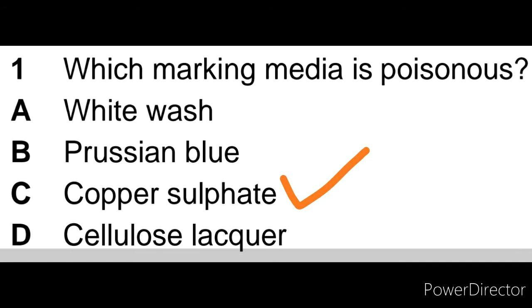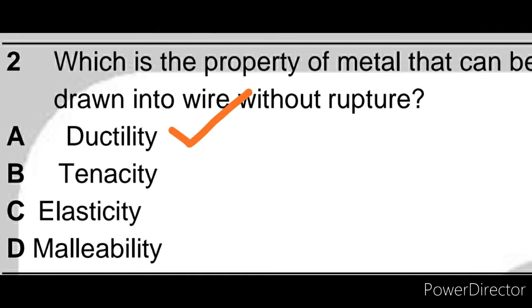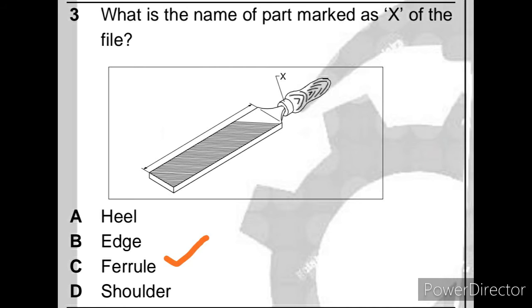Question number 2, which is the property of metal that can be drawn into wire without rupture? Answer is ductility. Question number 3, what is the name of part marked as X of the file?